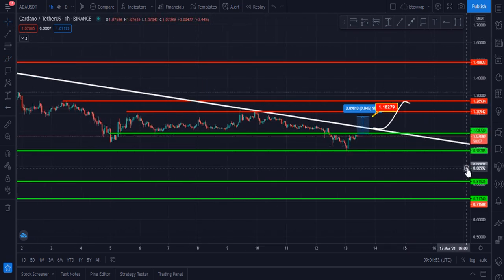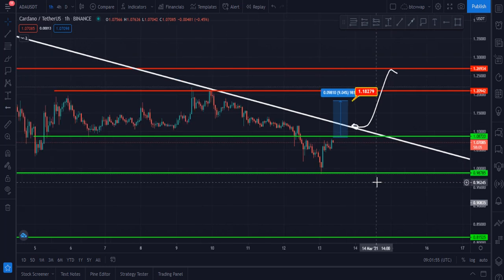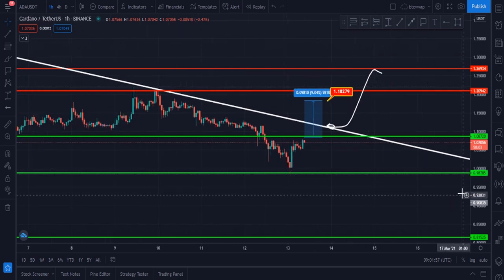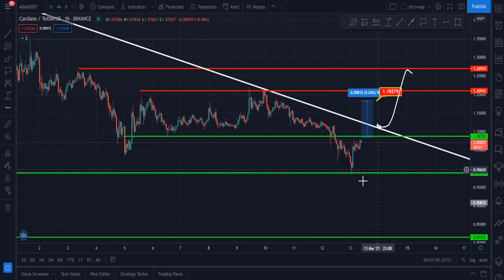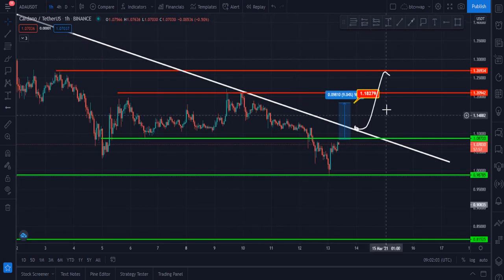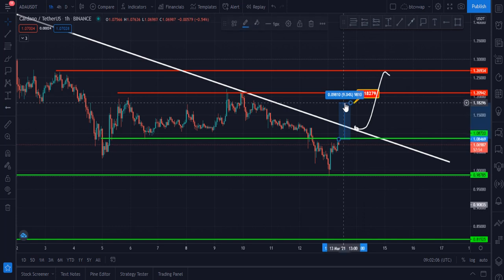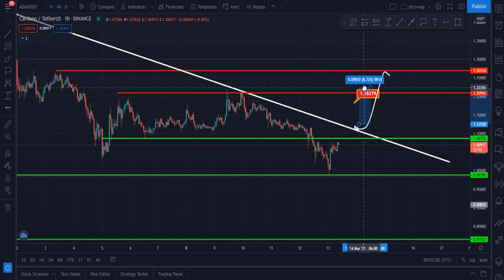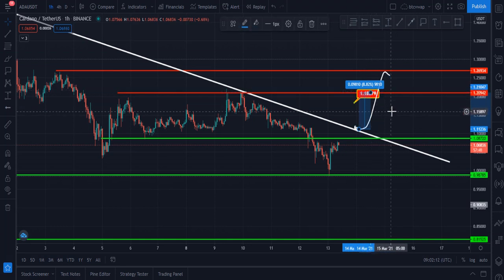Our first target for Cardano is $1.18. Once Cardano breaks this zone, our next target will be this zone, 1.21. Please note down these targets, 1.18 and 1.21. These are two targets for Cardano right now.